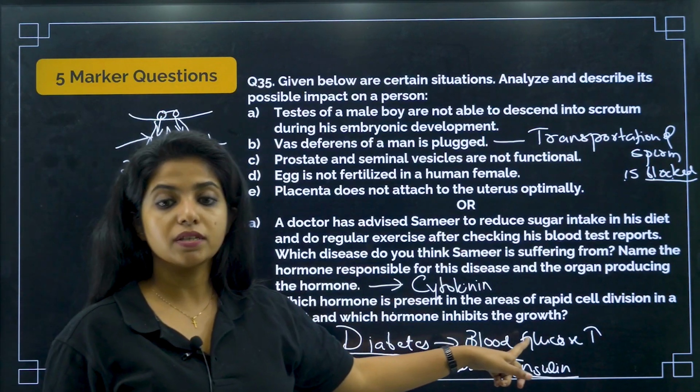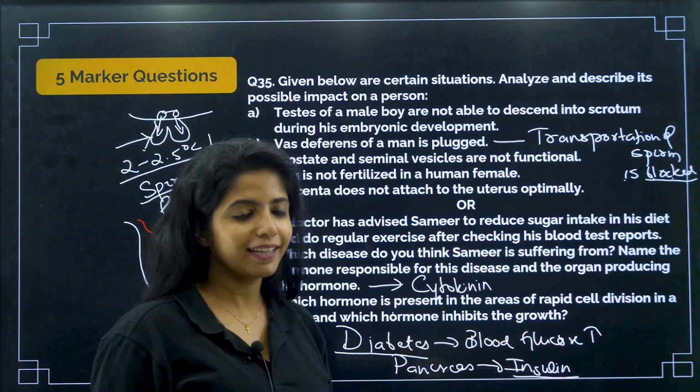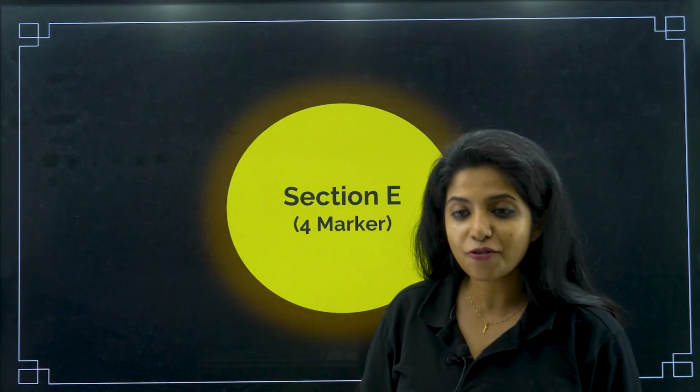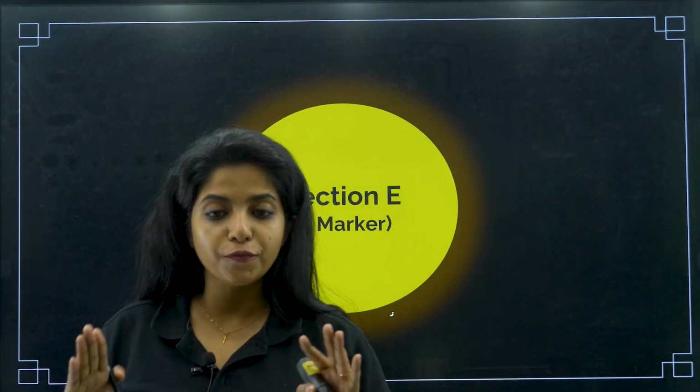That inhibits the growth. Okay, chalo. Section E, 4 marker question. This is the last question, and with this we are going to complete sample paper 2 of biology.